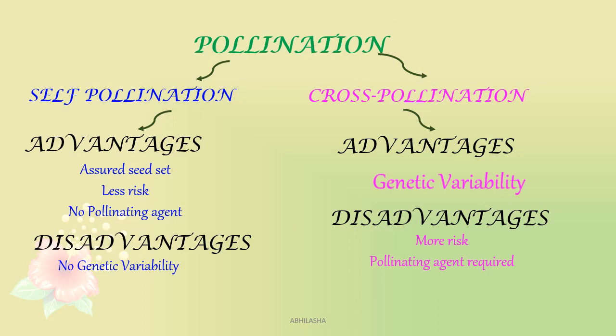In order to ensure genetic variability, cross-pollination is preferred by the plant. Even if it means making elaborate arrangements for pollinating agents, developing bright petals, fragrance, producing nectar, etc., and most important, producing a huge number of pollens. It's all worth the effort if in the long term the plant survives and becomes better adapted to its environment.